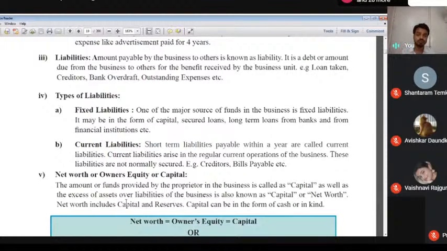The major source of funds in a business is capital: when a person wants to start a business, that person invests some money into the business. That's what we call capital. So that's why in the first entry we debit cash account and credit capital account.